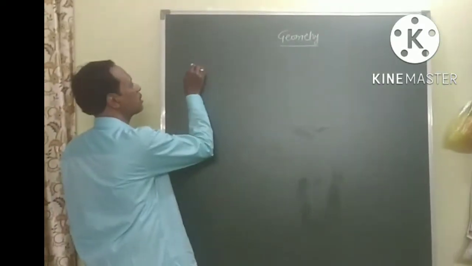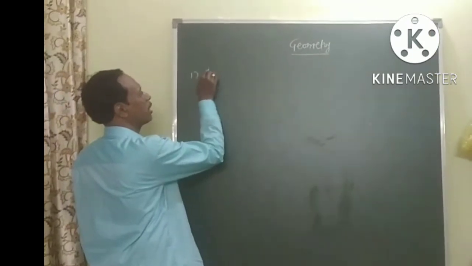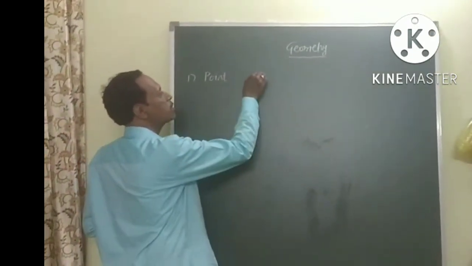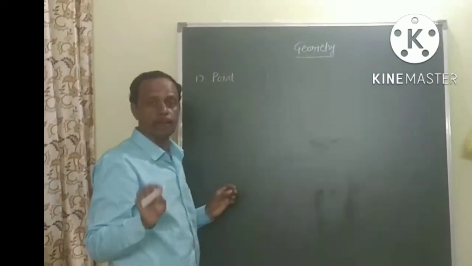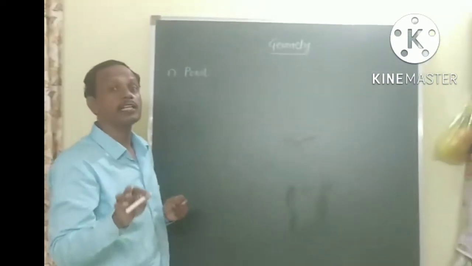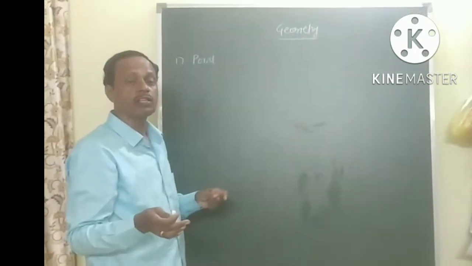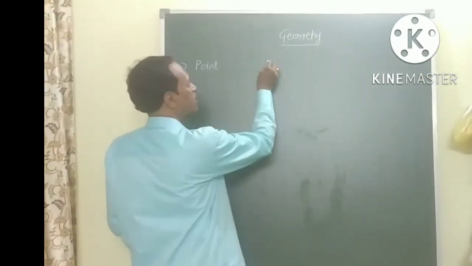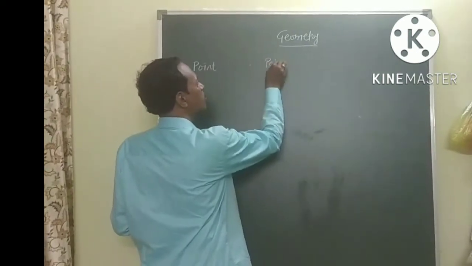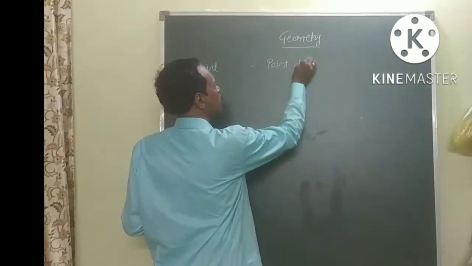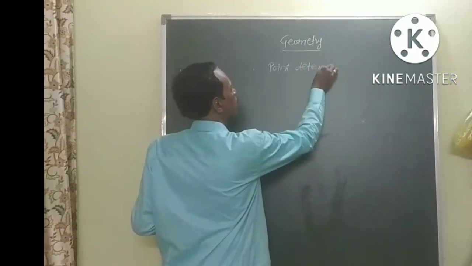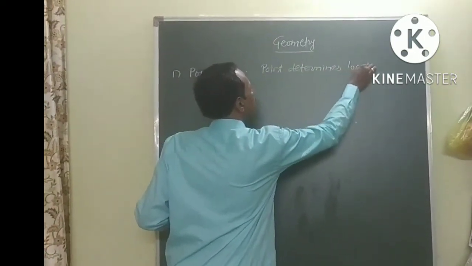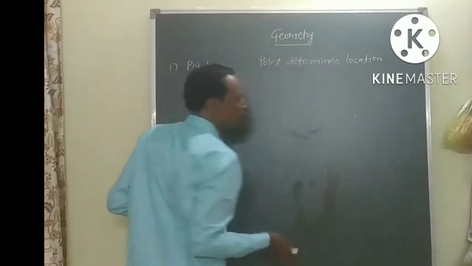First of all, I will tell you about the point. What is the definition of a point? A small dot made with a sharp pencil on paper is called a point. But what is the importance of a point? A point determines the location. Because once you know the location, you can easily contact any person.